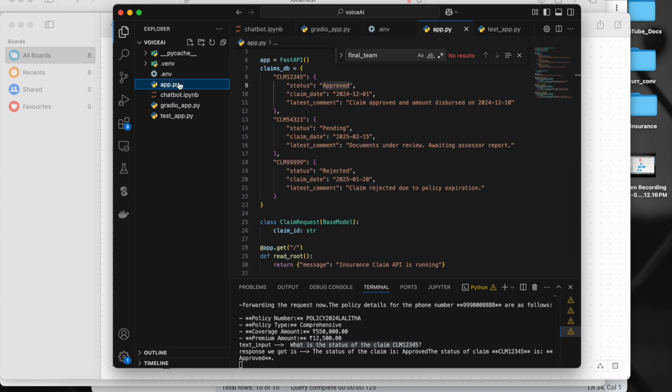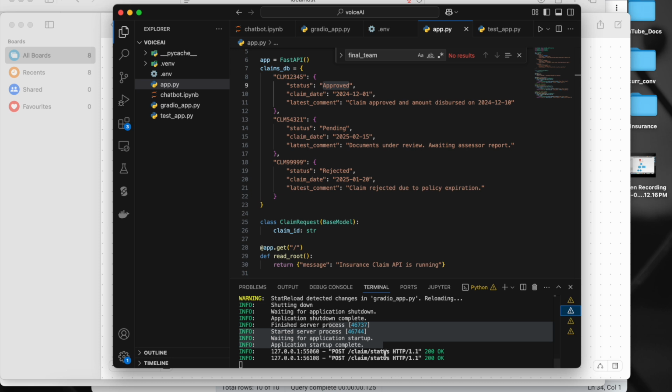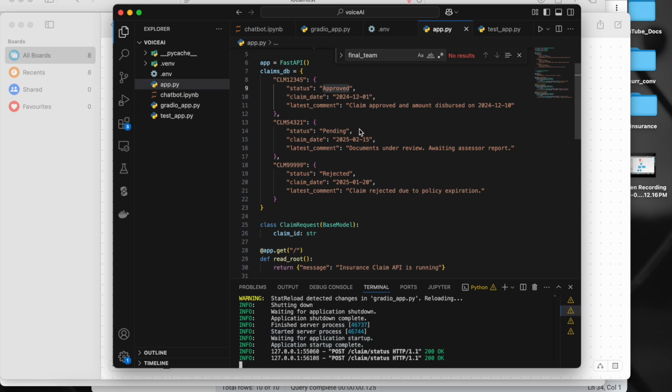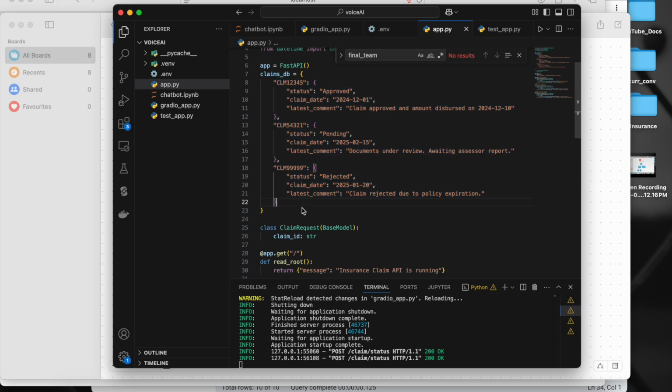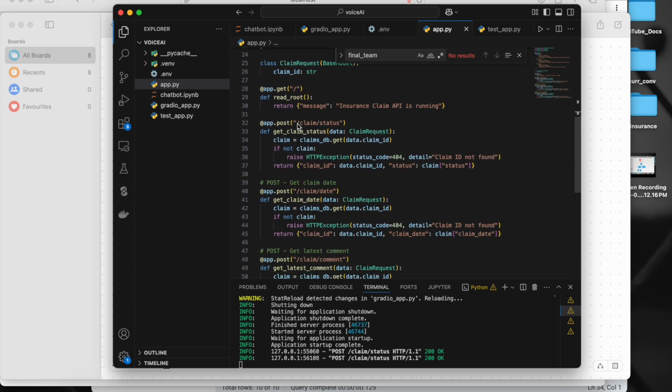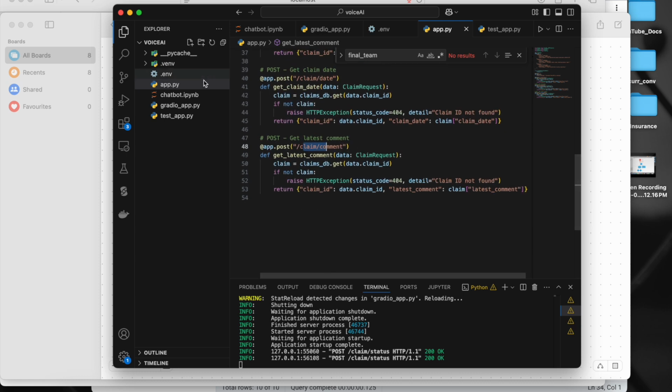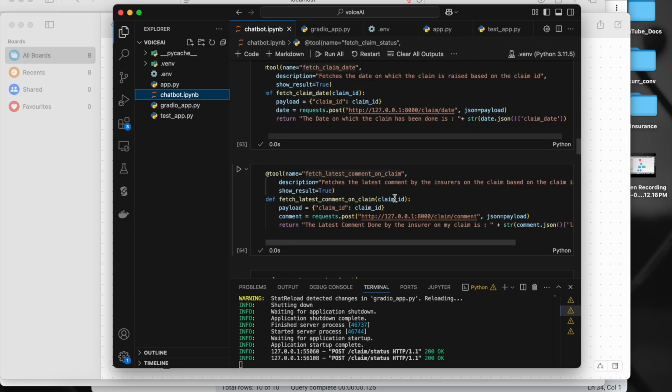If you see this app.py file, and if you come here, it's running here, right? So here I just have this dummy database kind of dictionary, and here I am hosting all those. See, for the status one method, for the date one method, for the comment another method. So now if we go here, that's it. These are the three tools.